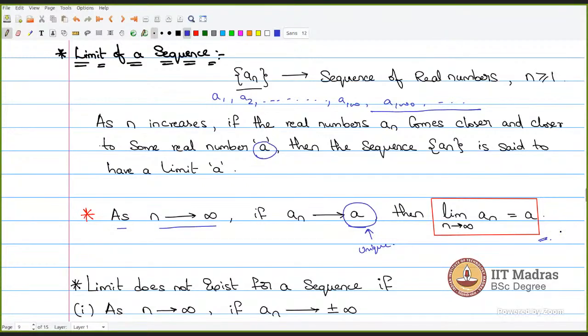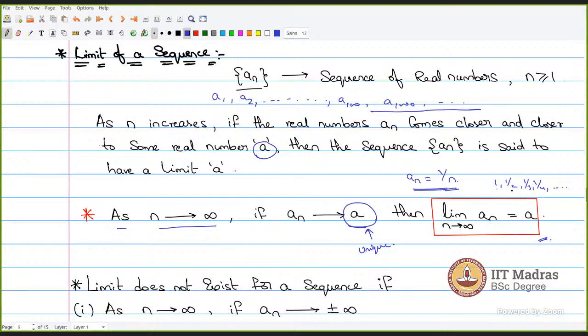Whatever sequence I give you, if I say an is equal to 1 by n, this is one sequence where the nth term is equal to 1 by n. What will be the first term? 1 by 1, so 1 will be the first term. The real numbers in this sequence are 1, 1 half, 1 by 3, 1 by 4, and so on.